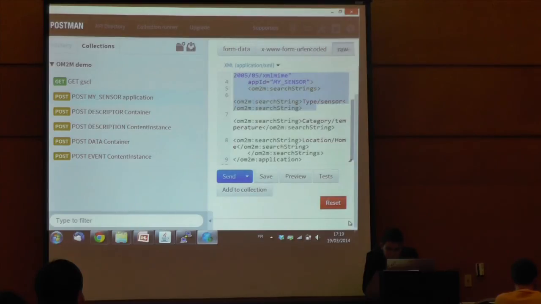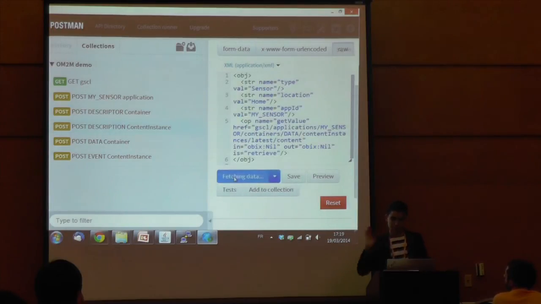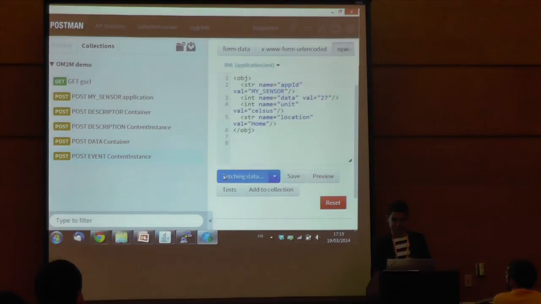The screen is okay. So I sent a POST to create a sensor application, another POST to create the descriptor container to store the description of the application. I'll create a container to store data, and here is an event.